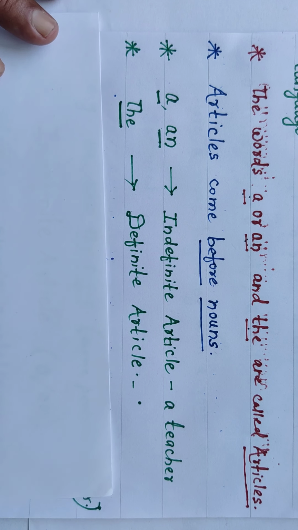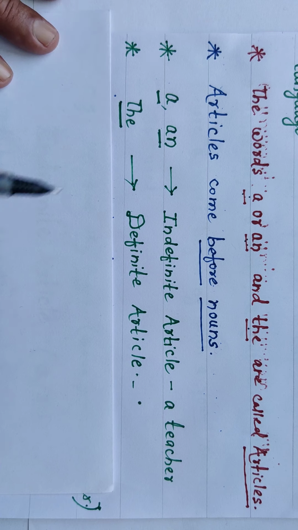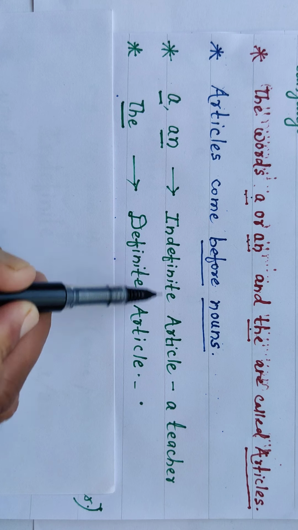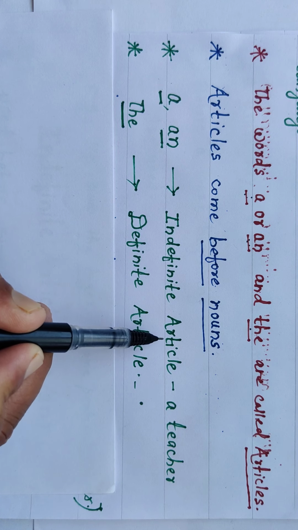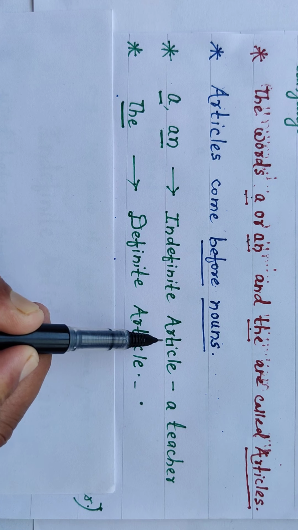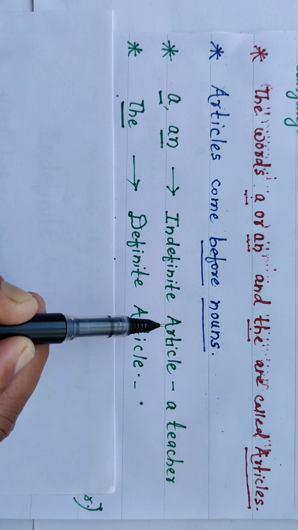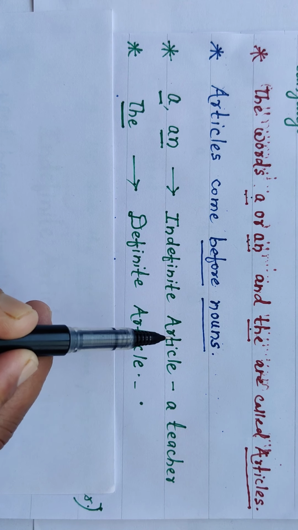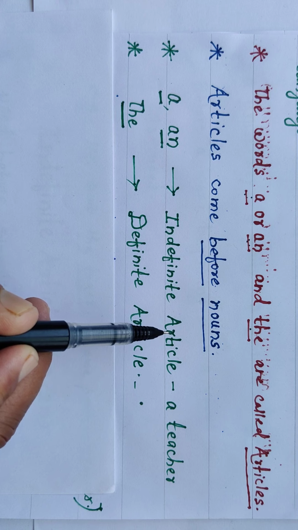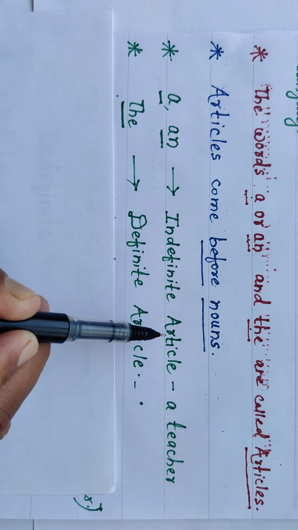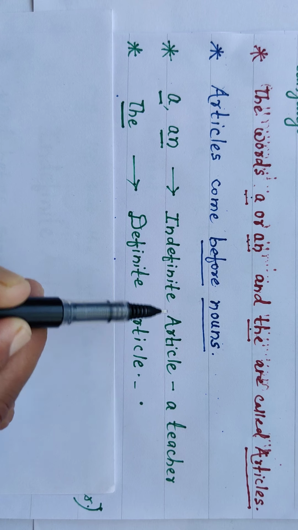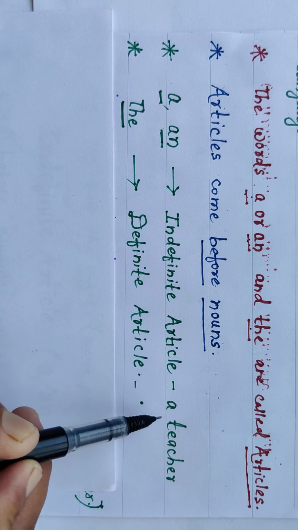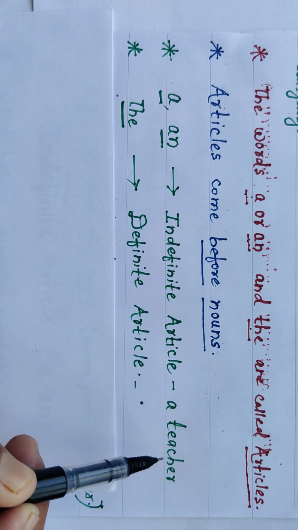Now look, a and an, these two are called indefinite articles because they usually leave indefinite the person or thing spoken of. Therefore it is called an indefinite article because it leaves indefinite the person or thing spoken of. For example, a teacher means any teacher.